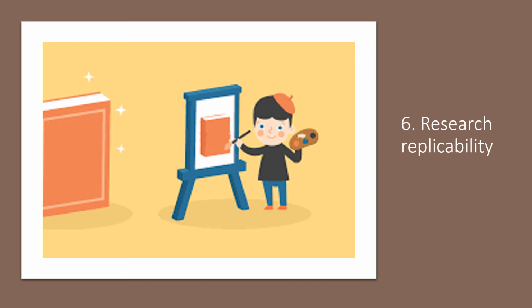The sixth point would be, did the author explain the procedures that were followed in the study? Were these procedures clear enough that you can repeat the work and get similar results? What additional information might be helpful or essential for you to replicate the study? Now, not always will you be able to replicate the study, but generally research should be what we call generalizable or replicated. But there are types of research studies which cannot be replicated, especially if they have collected data for a very specific sample that doesn't exist anymore.